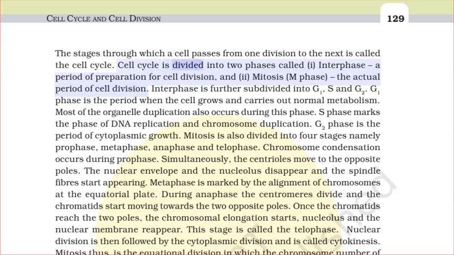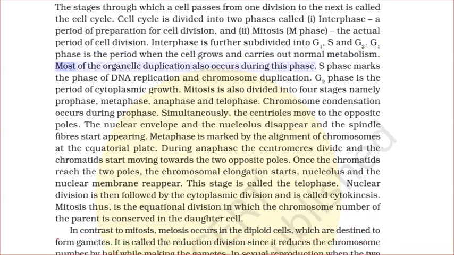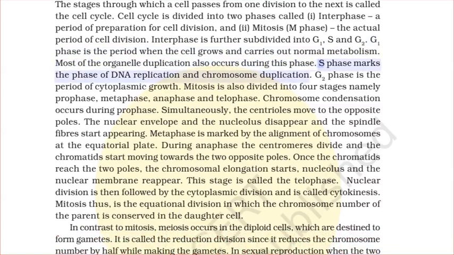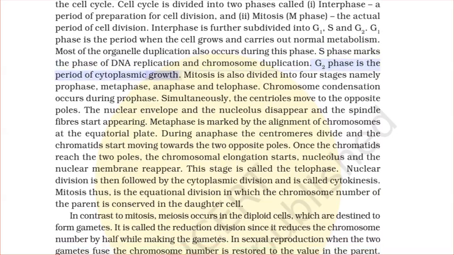Cell cycle is divided into two phases called I. interphase, a period of preparation for cell division, and II. mitosis, M phase, the actual period of cell division. Interphase is further subdivided into G1, S, and G2. G1 phase is the period when the cell grows and carries out normal metabolism. Most of the organelle duplication also occurs during this phase. S phase marks the phase of DNA replication and chromosome duplication. G2 phase is the period of cytoplasmic growth.